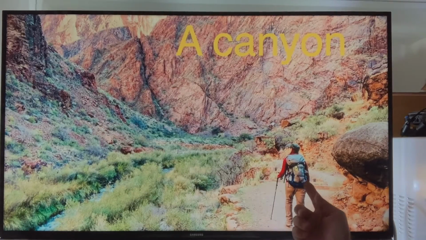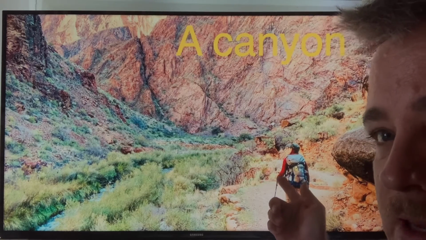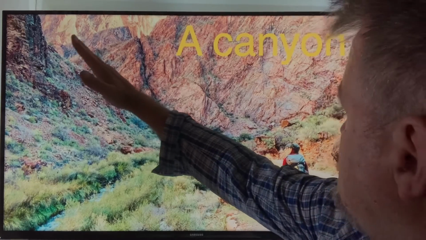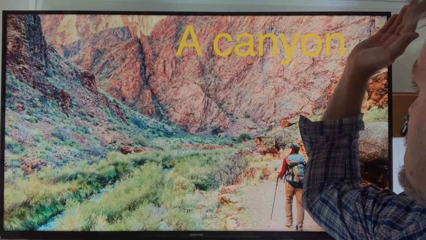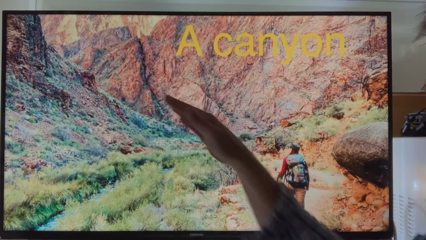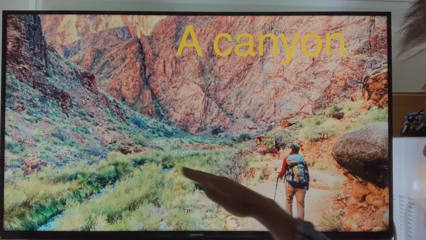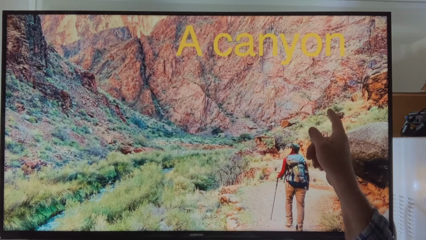So look at this person walking through the canyon. You don't have to climb. Here's a mountain. Over here is another mountain. And where they come down, this is the canyon, or valley. But a very large one, this is a canyon.